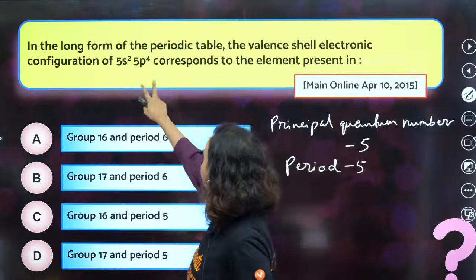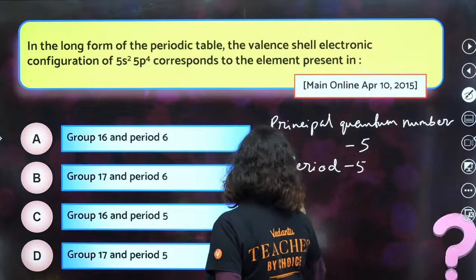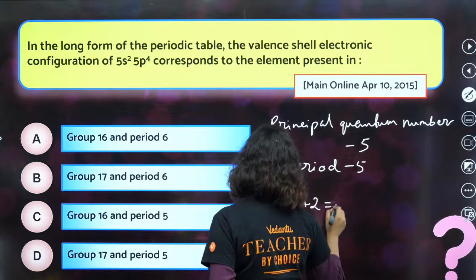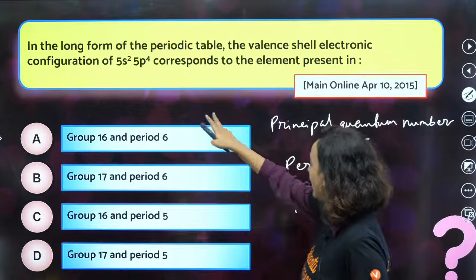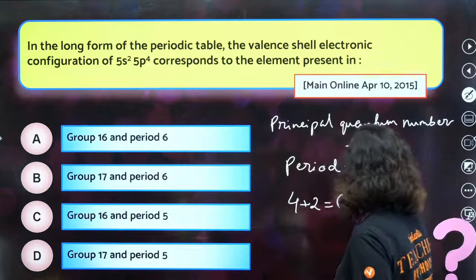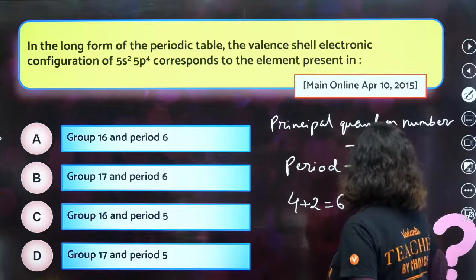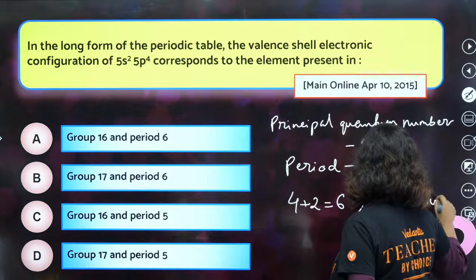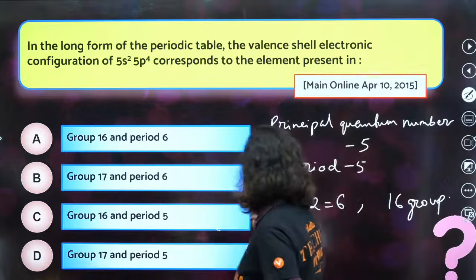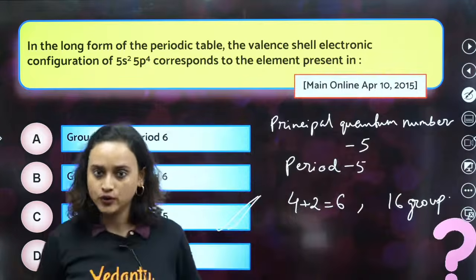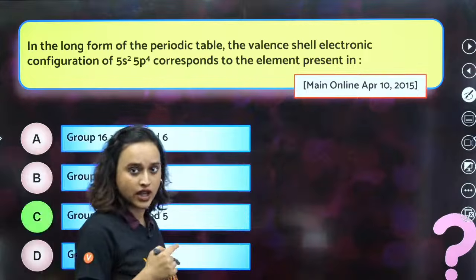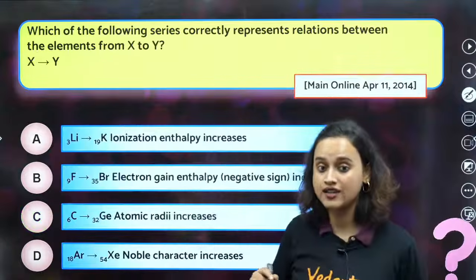Now, the valence shell is 4 plus 2, 6. That means it is in the p block. That means 10 plus 6 is equal to group 16. This is the formula. That means option C is the correct answer. Do you all remember this? This is the formula to find out. You might be asked questions like this.